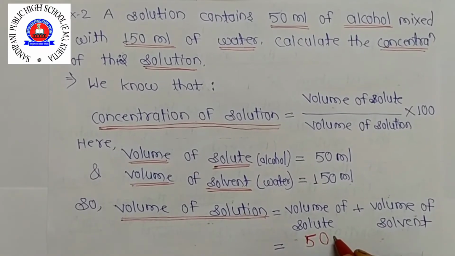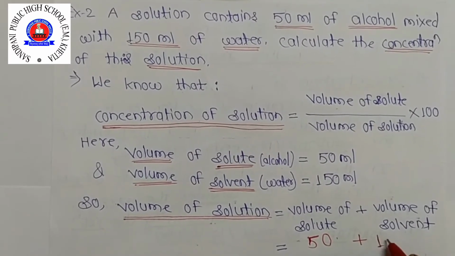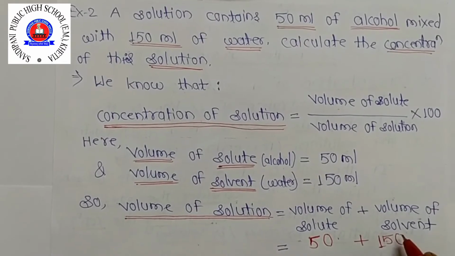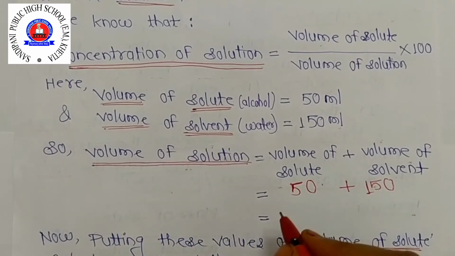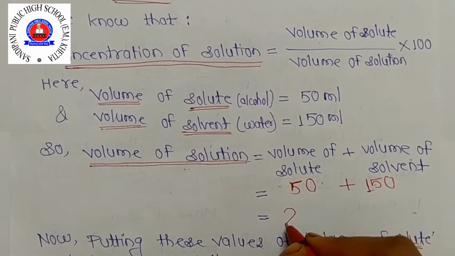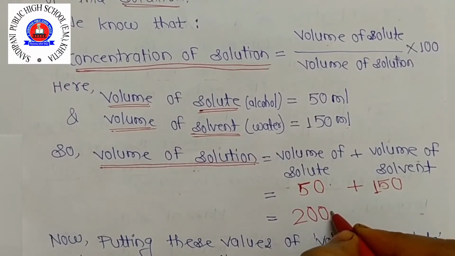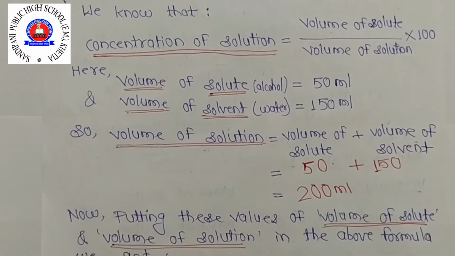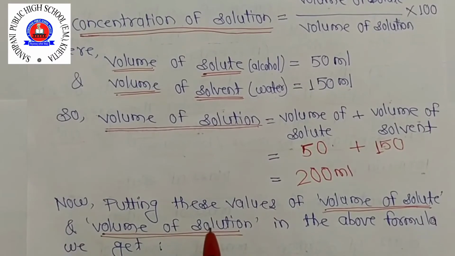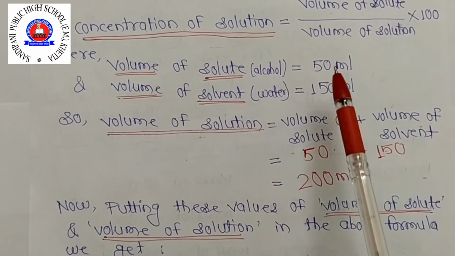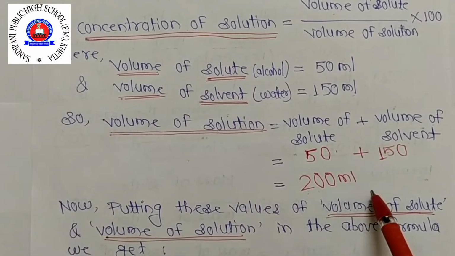Okay, so right here 50, okay, and plus volume of solvent 150. So right here 150. Clear this one? So now add this, 50 plus 150 is what? 200. Okay, and there is what? Milliliter. Clear? So now putting this value of volume of solute and volume of solution. Now we have the volume of solute already and the volume of solution, we now got that 200 ml.